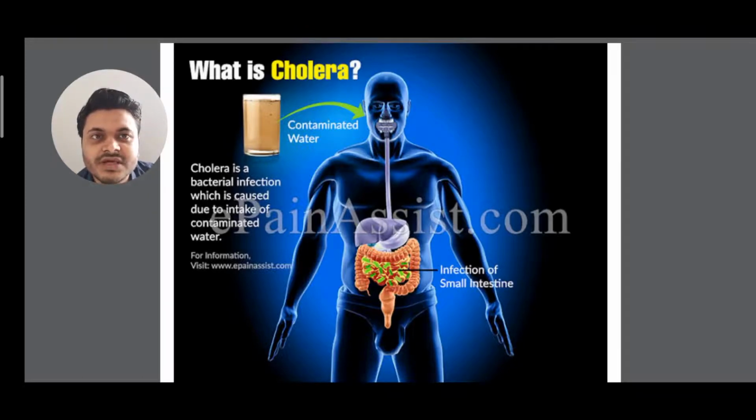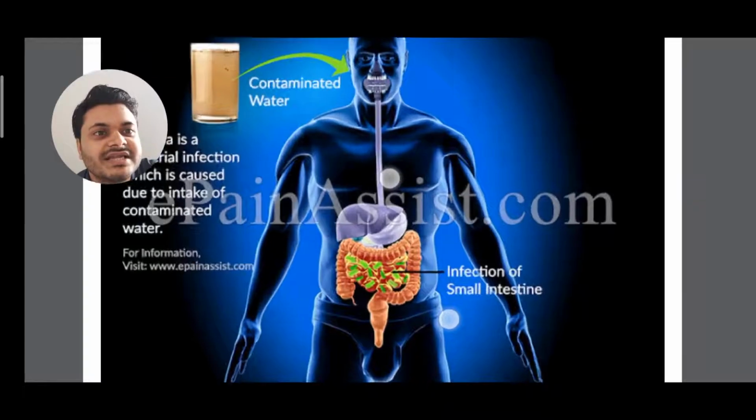So today I'm discussing cholera. This is a bacterial disease, an infection caused by bacteria, which contaminate the intestine. The diagram has been given. Contaminated water has been drunk, and there is a problem in the intestine. You can see a lot of Vibrio cholerae in green color in the intestine here.